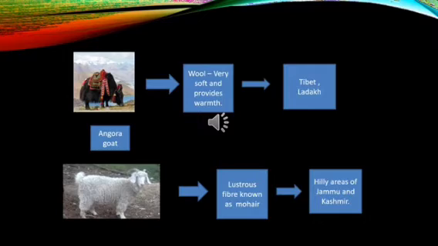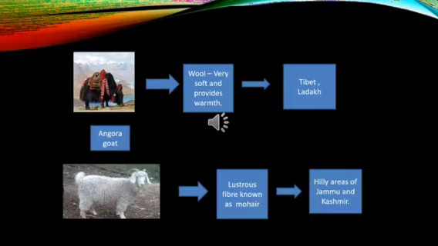Now the next picture that you can see on the slide is of the Angora goat. Now this again is a domesticated breed of goat. The wool that this Angora goat provides is very lustrous and it is known as mohair. Lustrous meaning it is very shiny, and these Angora goats are usually found in the hilly areas of Jammu and Kashmir.